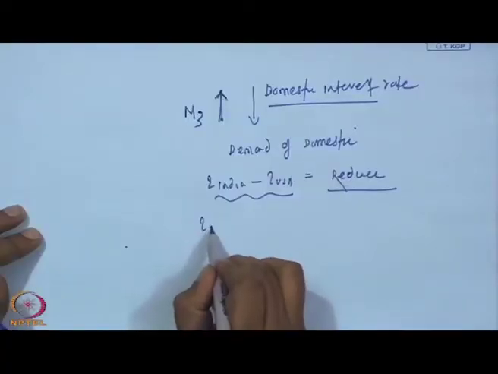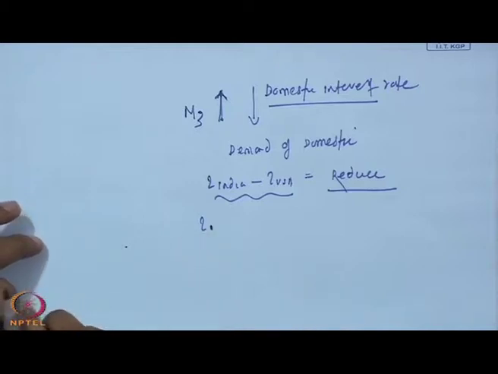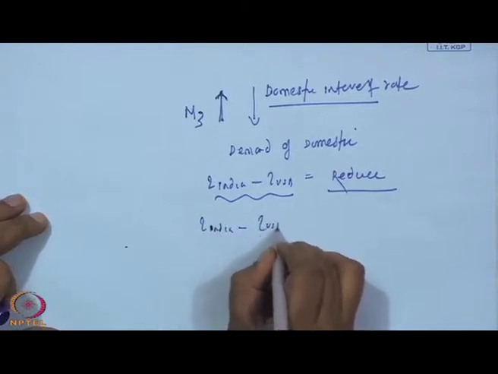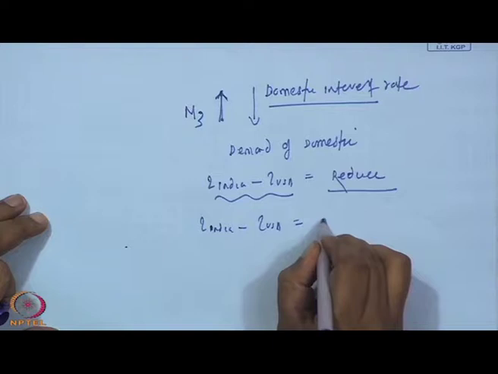So, there is also a possibility of reduction of inflation in the economy. The inflation differential between India and US may reduce also.